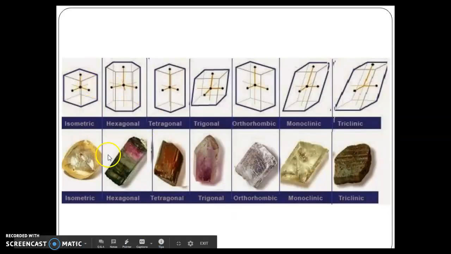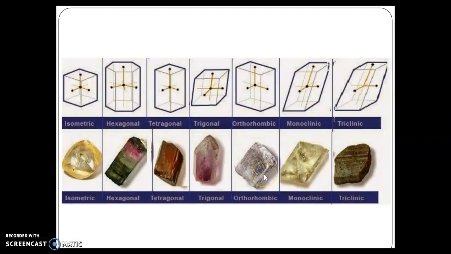When we talk about the shapes, you don't necessarily need to memorize all of these shapes that are listed up here, but I want you to realize that there are different shapes that make up that crystal structure, and that's what makes it a mineral. It has a definite chemical composition, so certain things from the periodic table make that, and then they're put together in a certain way in order to form the shape that they would become.